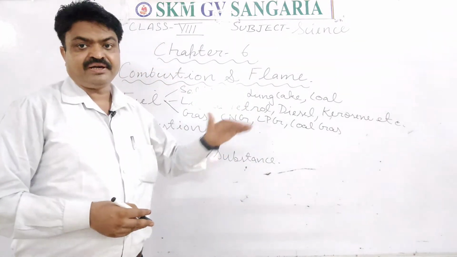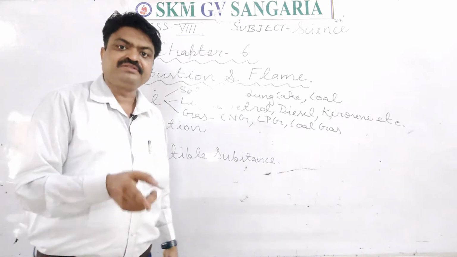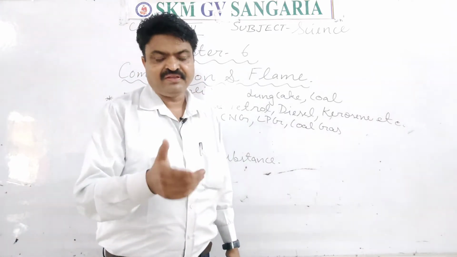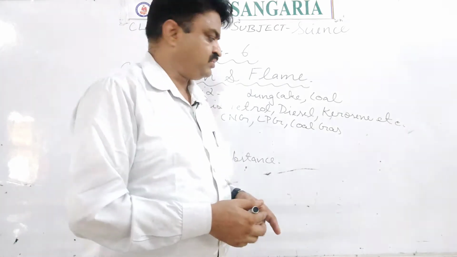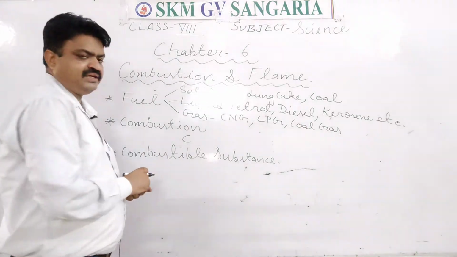It is the process in which a fuel is burnt in the presence of oxygen to release heat and light energy.